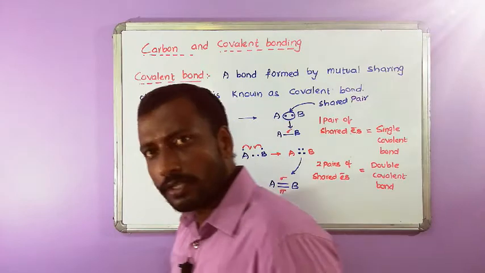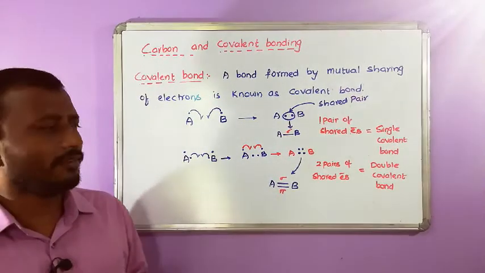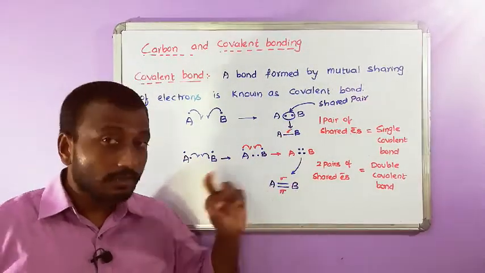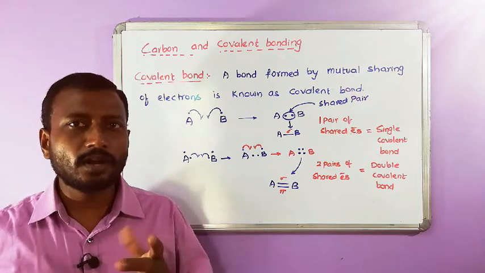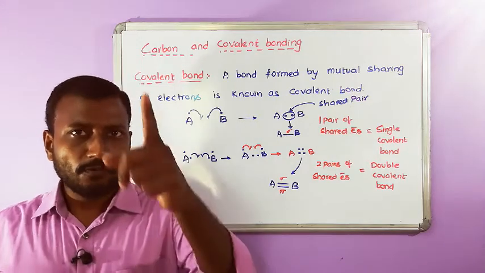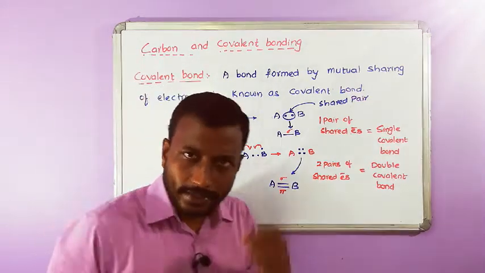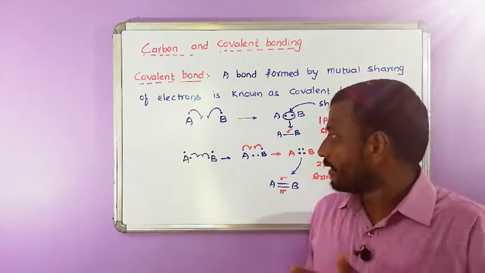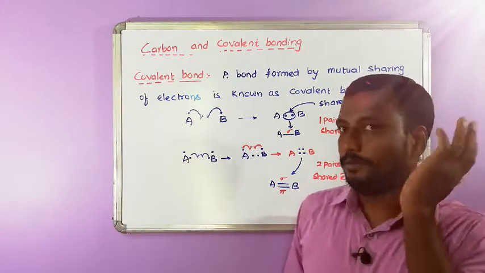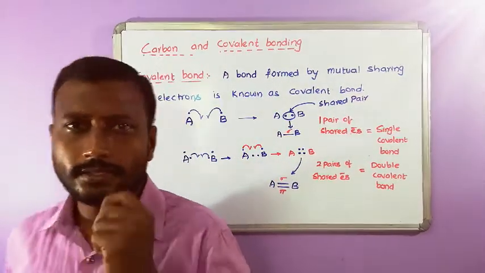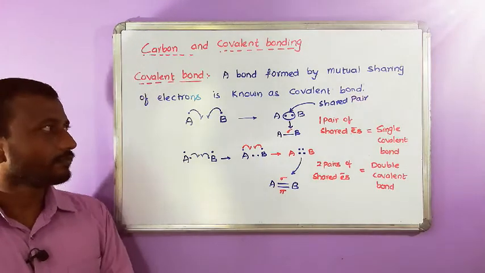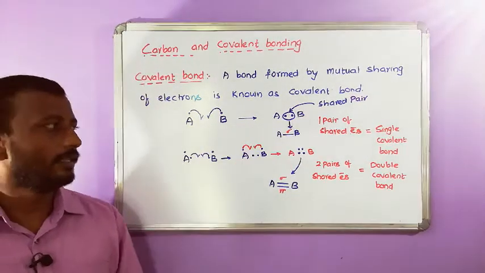There is no doubt in that. It is never called a pi bond. So if more than one bond is present between two atoms, one bond is ultimately a sigma bond and the other is a pi bond. Clear guys? Please have a look at the concept.